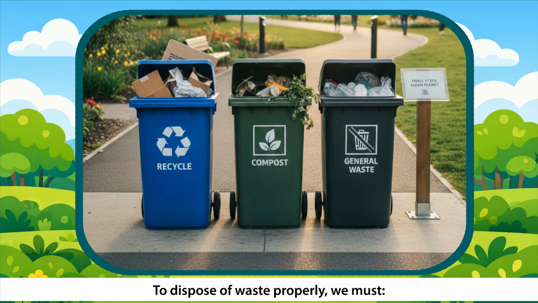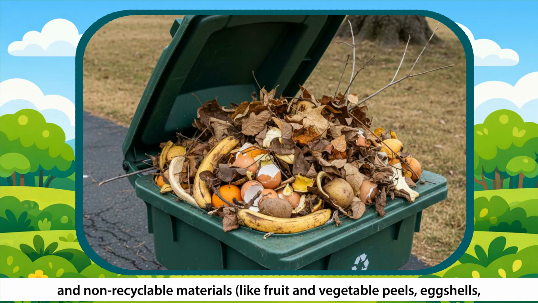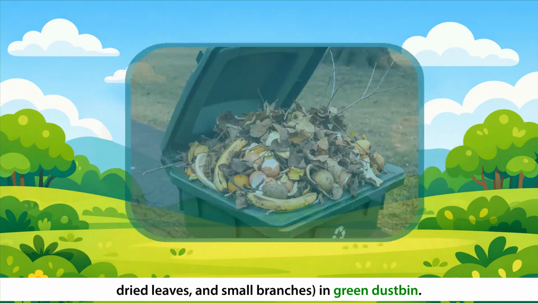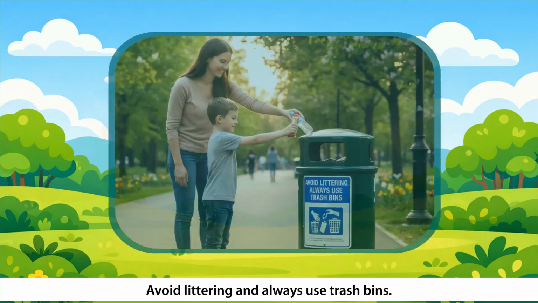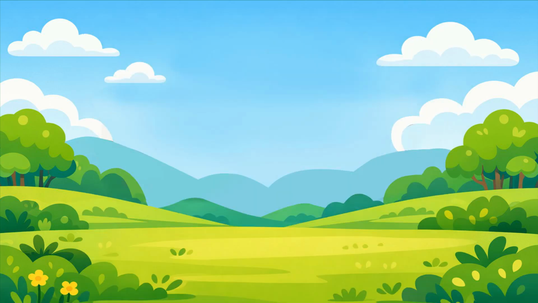To dispose of waste properly, we must separate waste into recyclable materials like plastic, glass, metal, and paper in the blue dustbin, and non-recyclable materials like fruit and vegetable peels, eggshells, dried leaves, and small branches in the green dustbin. Compost organic waste like fruit and vegetable peels. Avoid littering and always use trash bins.